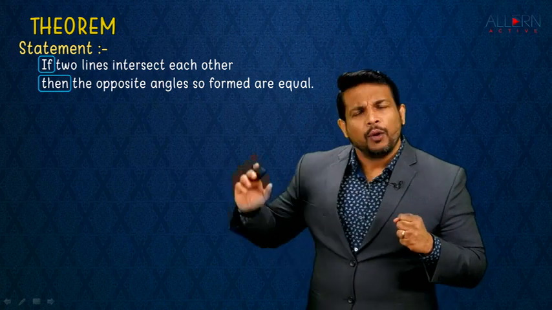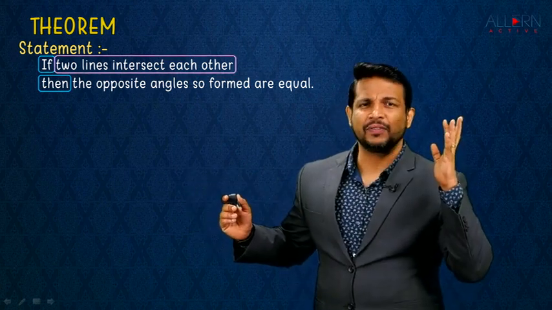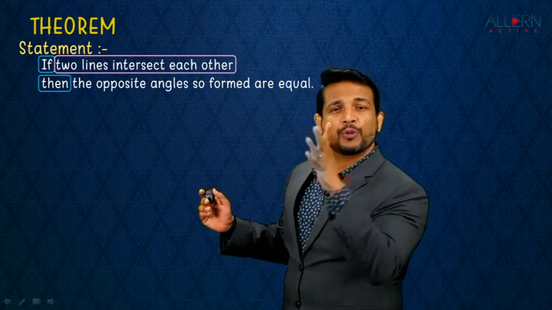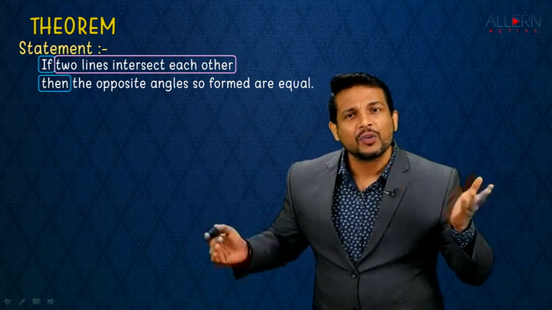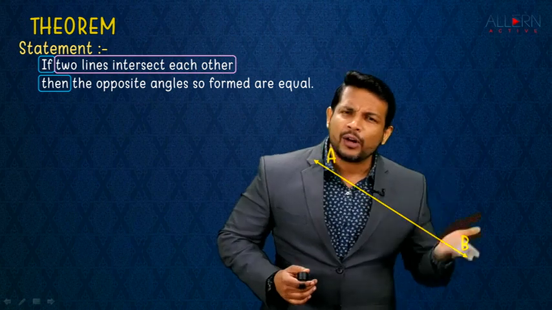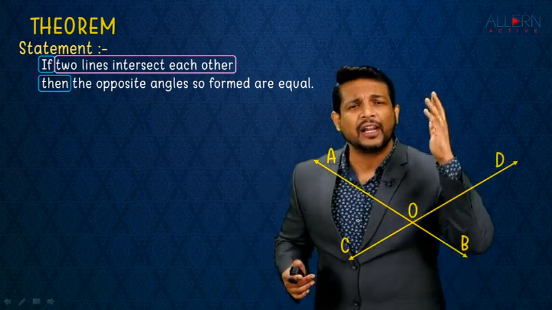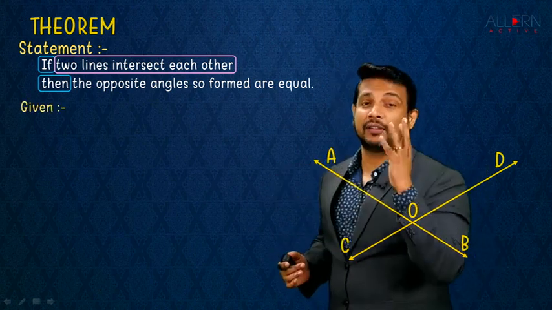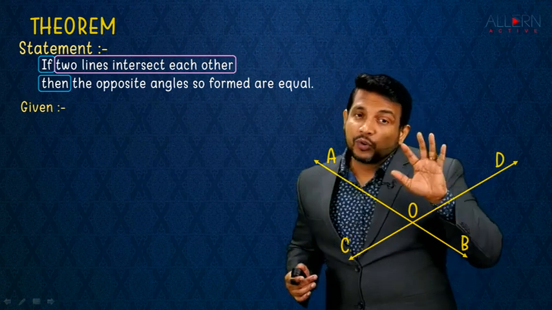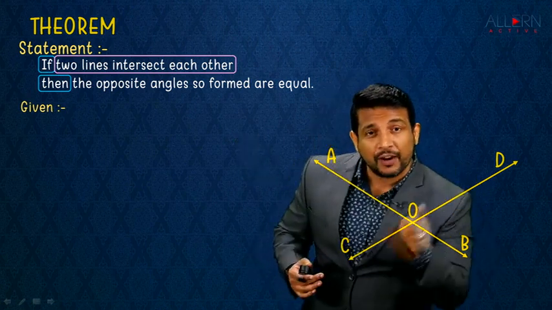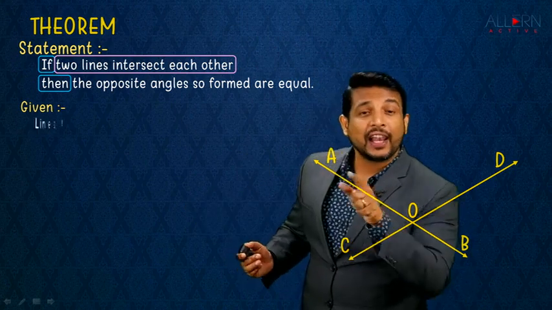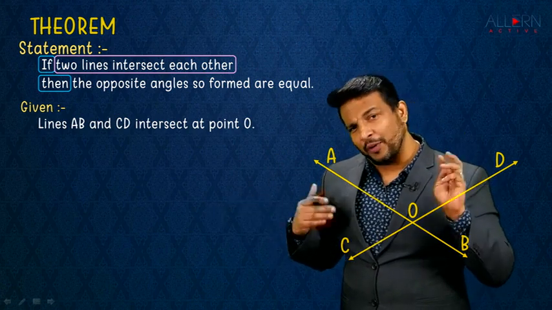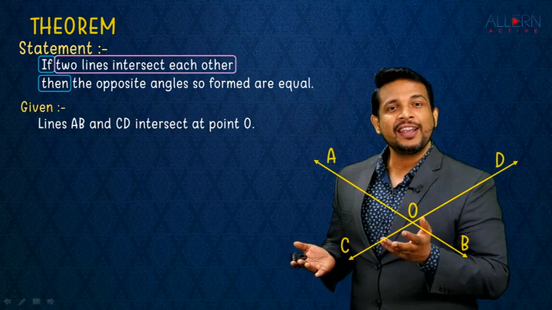Beautiful. Whatever is between if and then, observe that statement. What is that? Two lines intersect each other. In simple language, this is what you're supposed to draw, because that's a given. So what are we supposed to draw? Two lines which intersect each other. You will say, I'll draw it so easily. Line AB, line CD, intersecting at a point that is O. And whatever we have drawn is our given. That's the first part of proving. So first we draw, then we write the given. Whatever we have drawn, we just write it in English. Lines AB and CD intersect each other at point O. Finish. So we have drawn it, we have written the given. You'll see it's so easy, right?